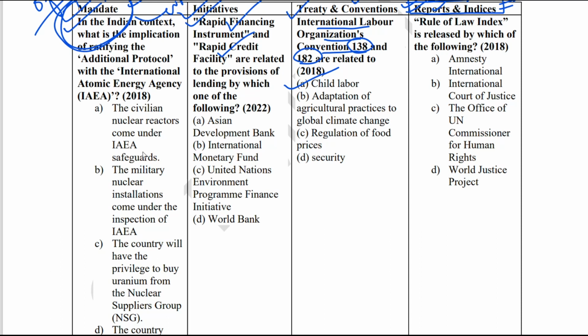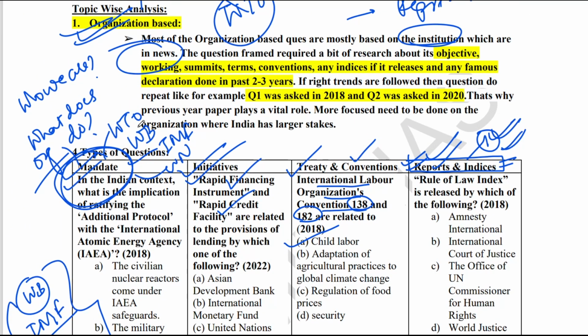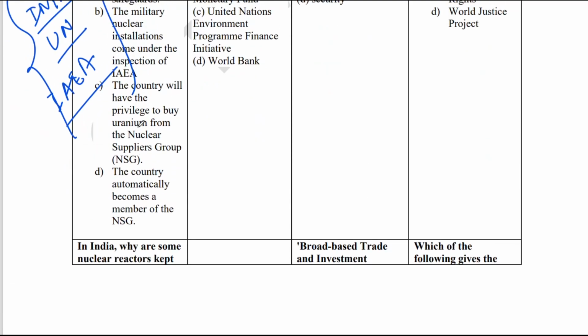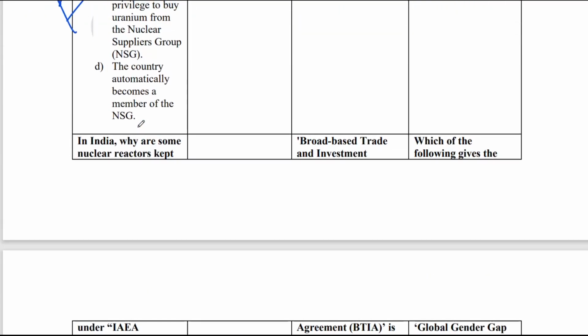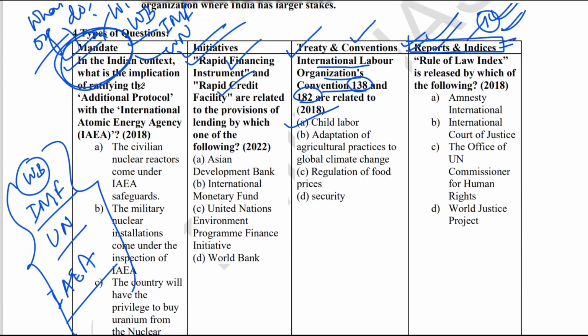For example, World Bank, IMF, United Nations, IAEA. These are organizations which come repeatedly. You can see here IAEA has come 2 times, once in 2020 and then in 2018.